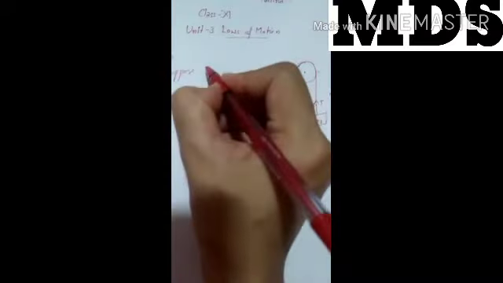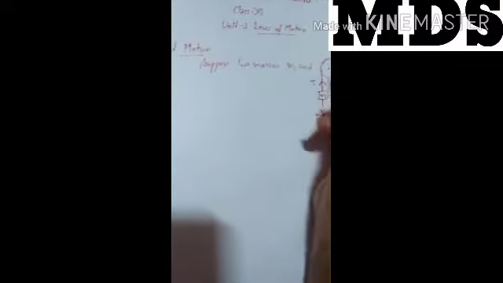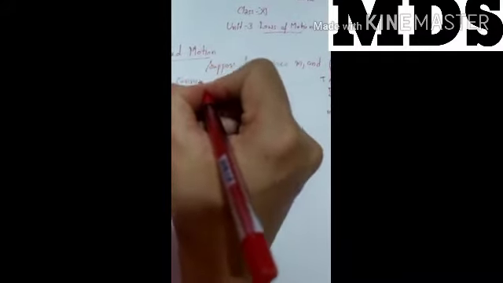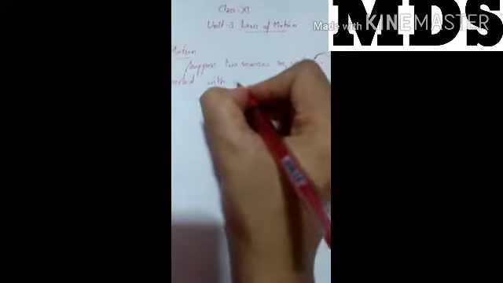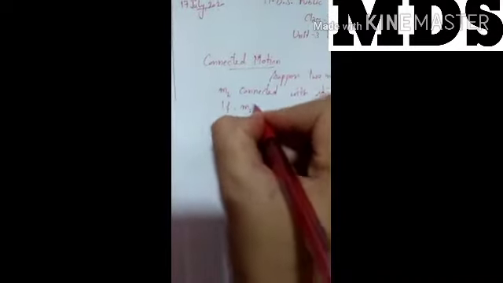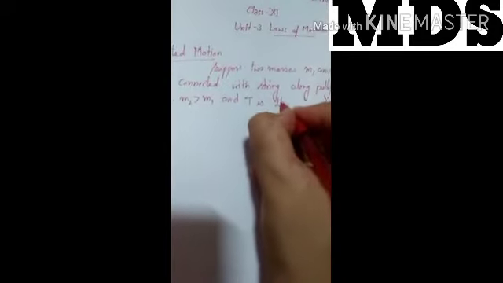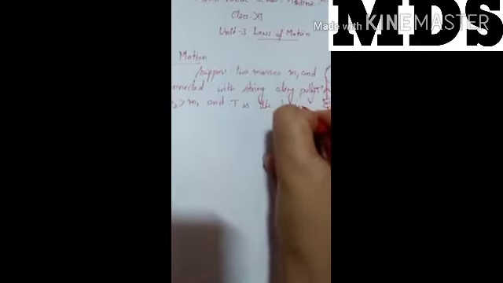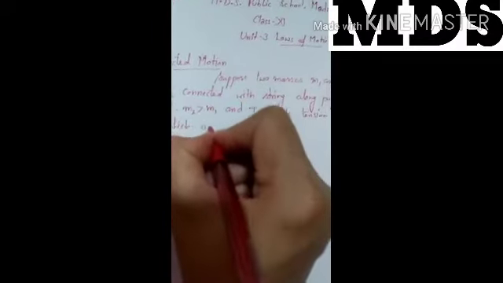Suppose two masses m1 and m2 connected with a string along a pulley, if m2 is greater than m1, and T is the tension which acts in the string.